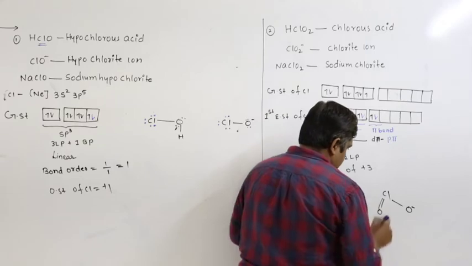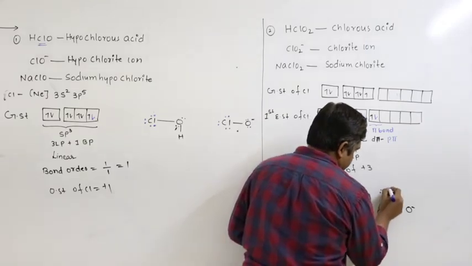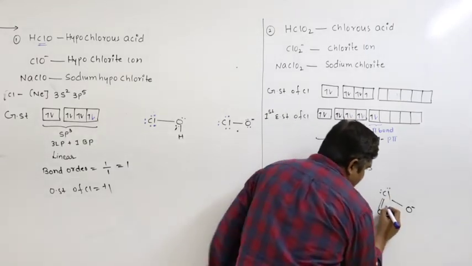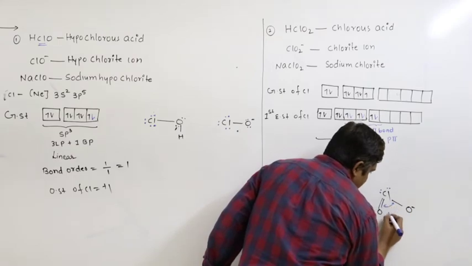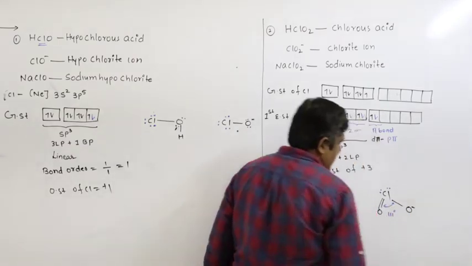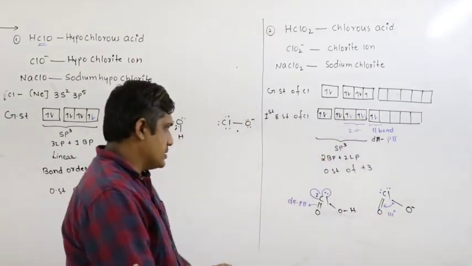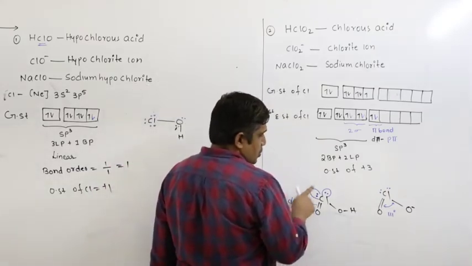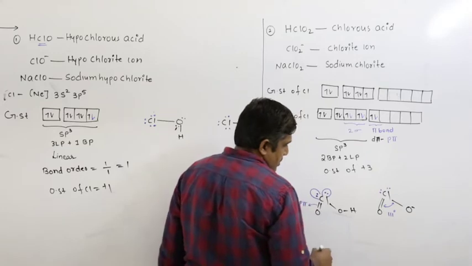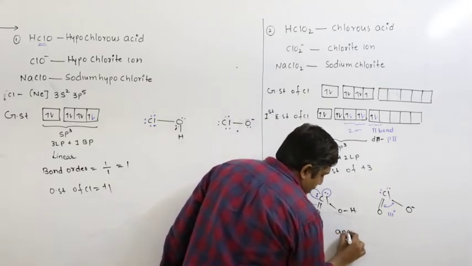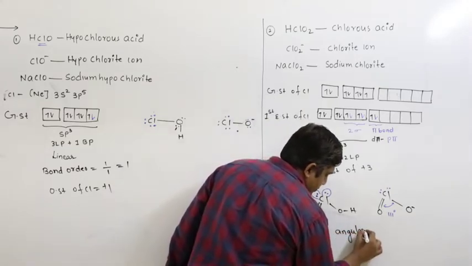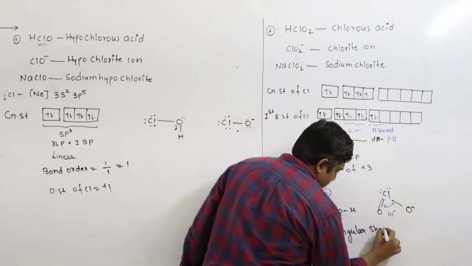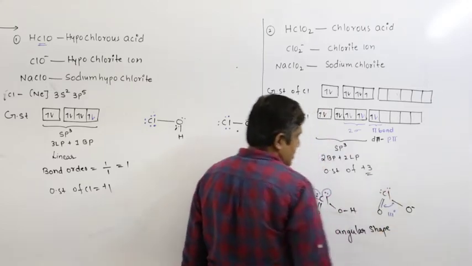Chlorine, and the bond angle is found to be 111 degrees. So coming to the structure, sp3 hybridization, 2 bond pairs, 2 lone pairs, therefore it should be angular in shape. It has angular shape and plus 3 oxidation state.